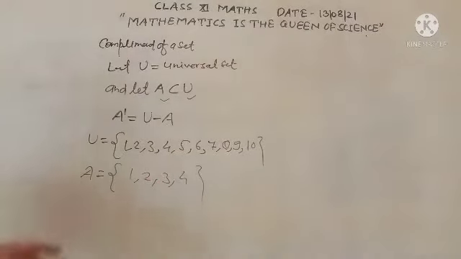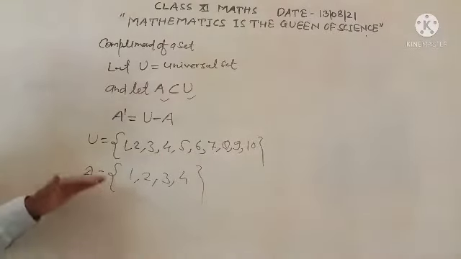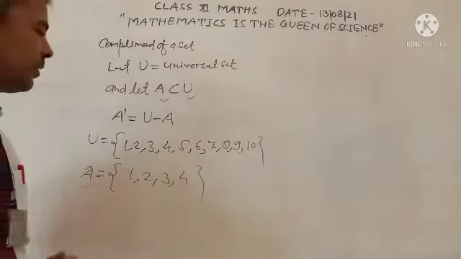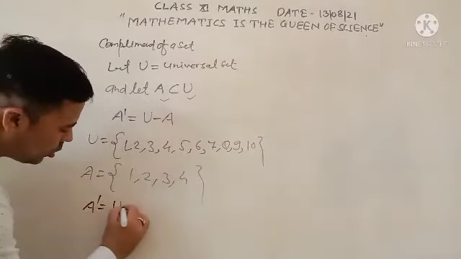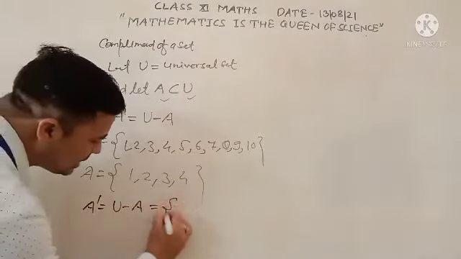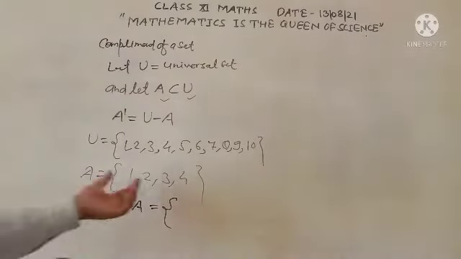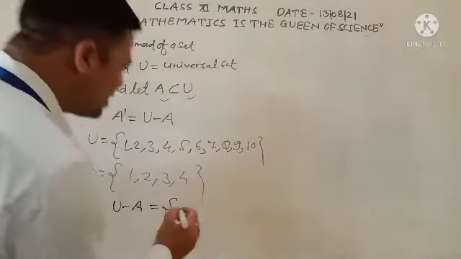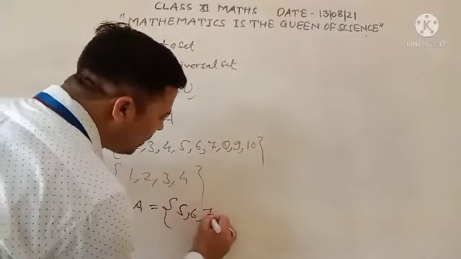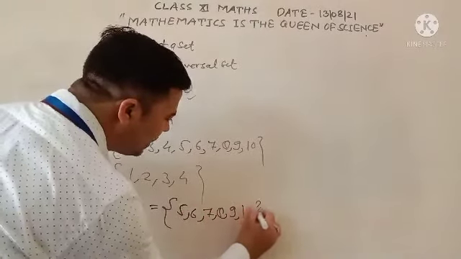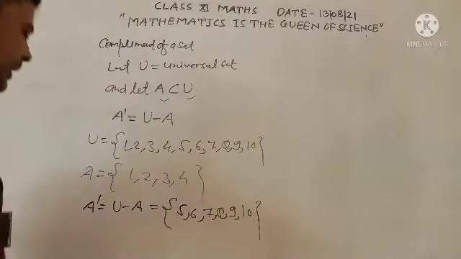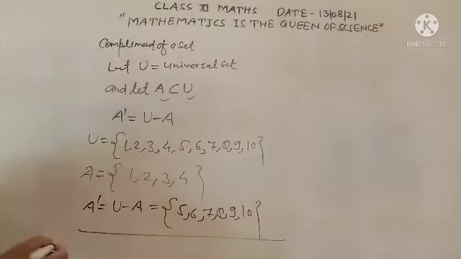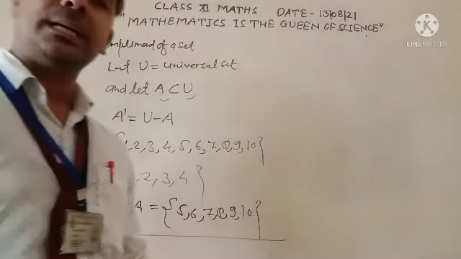Here you see that A is a subset of U. Then the complement of A, A dash, is equal to U minus A, which is subtracting 1, 2, 3, 4. This is 5, 6, 7, 8, 9 and 10. This is the complement of set A.